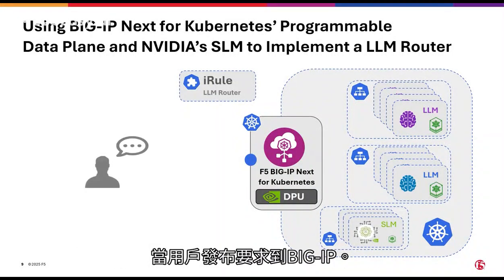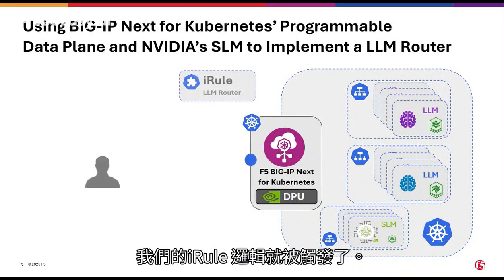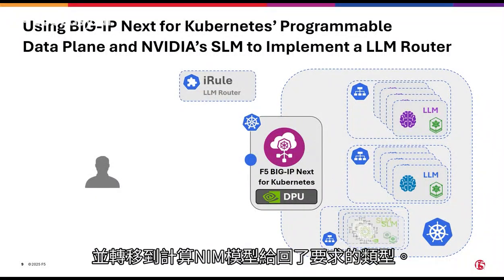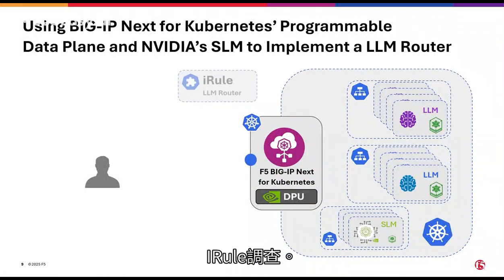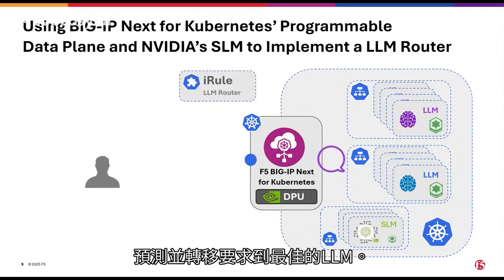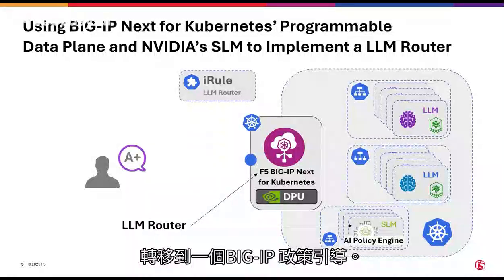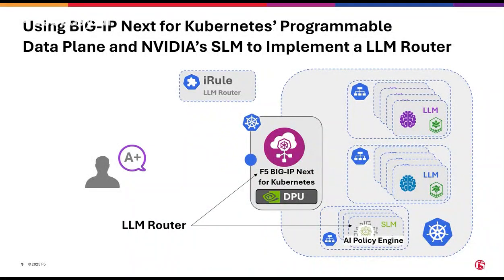When a user makes a request to the BigIP, our iRule logic is triggered. The iRule gathers the user's request and passes it to the NIM for classification. The model gives back the category for the request, and the iRule consults the prediction and routes the request to the best LLM for the job. We've turned NVIDIA's prompt classification NIM into a BigIP policy engine. Let's see this in action.